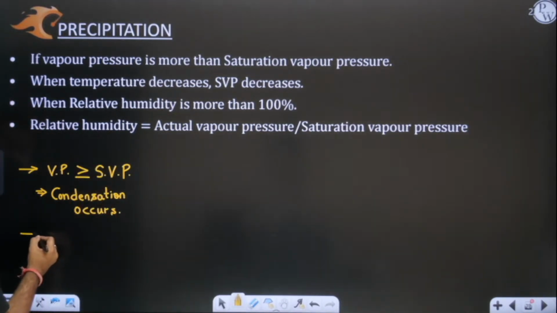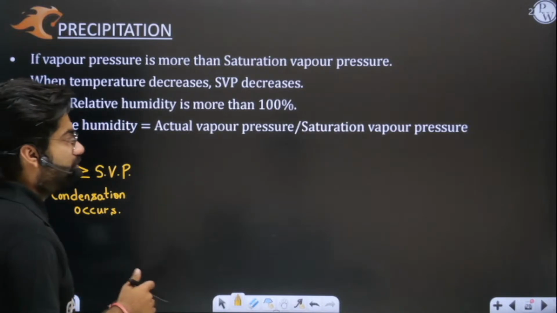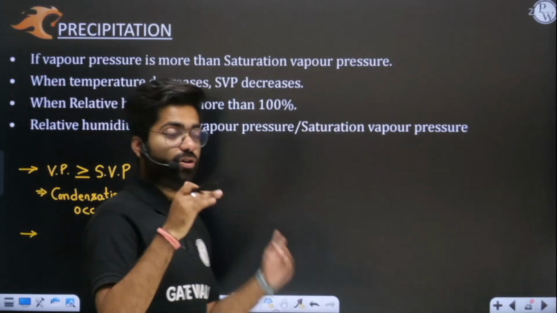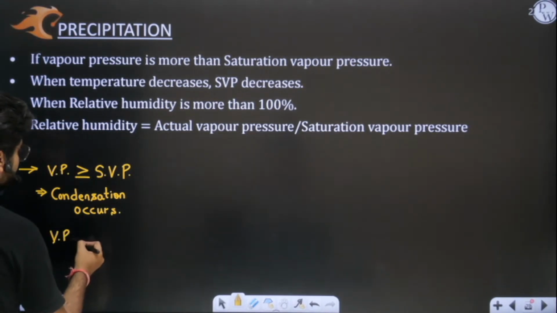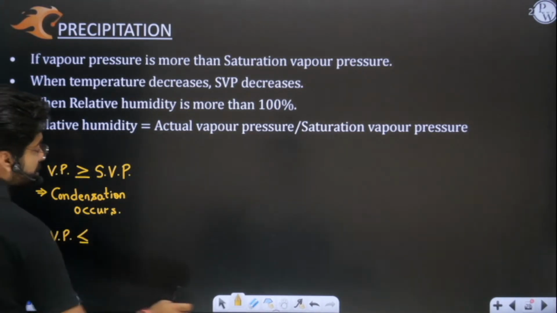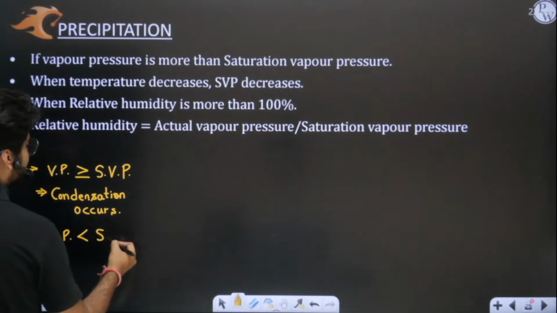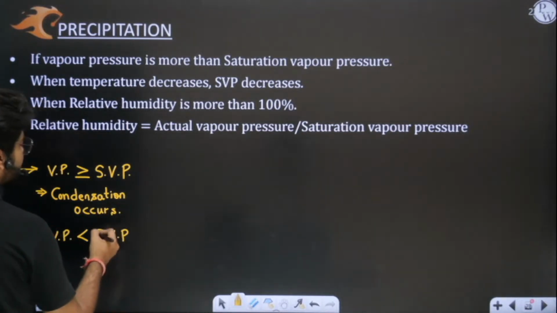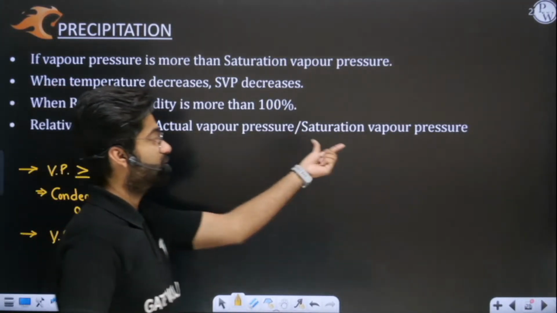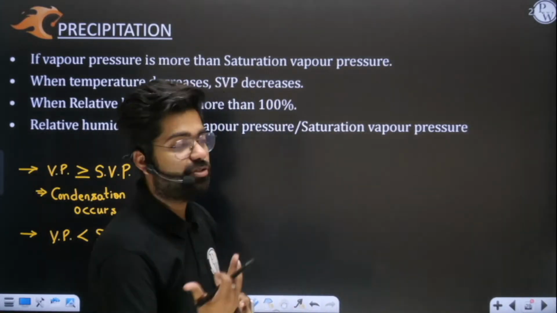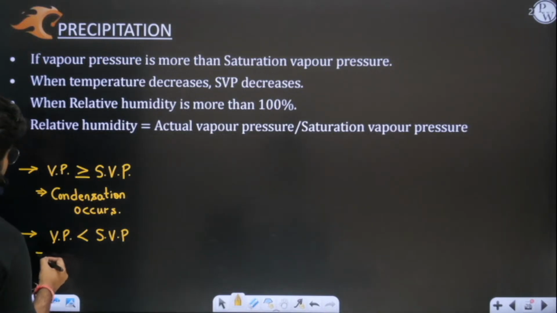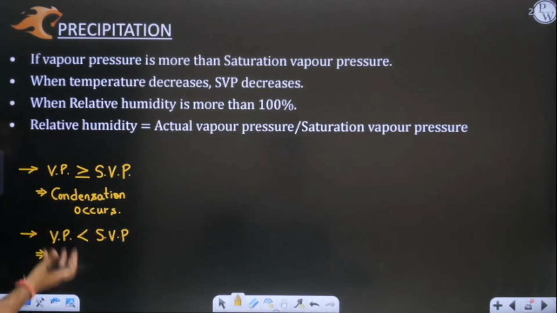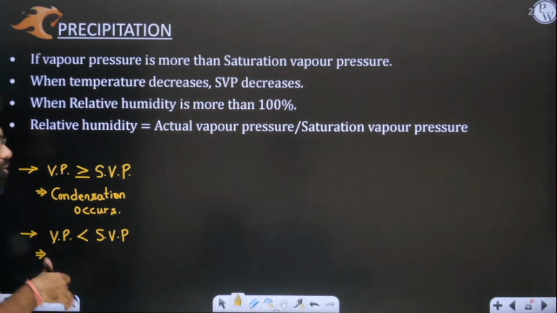Sir, what is the other case? What is the other side? Okay, the other side is whenever moisture is less, whenever your atmosphere is dry, whenever your moisture or vapor pressure is less than the maximum value, less than saturation. SVP is what? Saturation vapor pressure. S means saturation. So whenever your vapors are less than the atmosphere's holding capacity, at that time you all know that it will not get condensed.